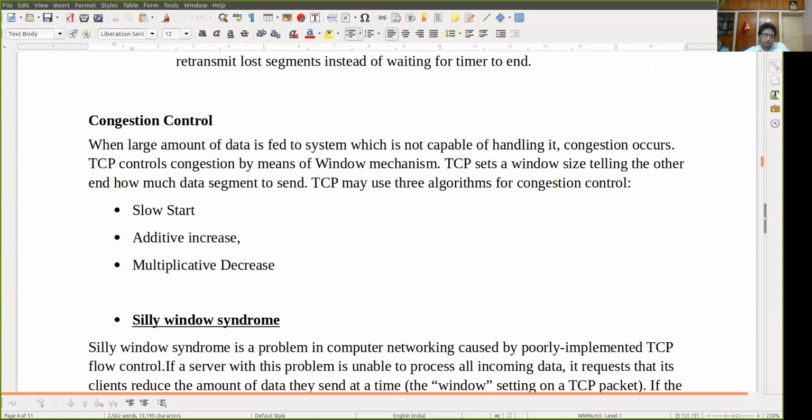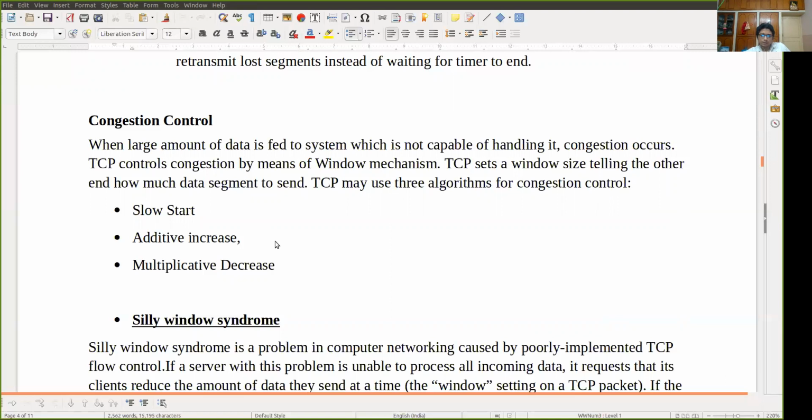So I want to share this with you. Basically, what is congestion control? Why is congestion control needed? Because congestion control is needed either to prevent or to remove congestion in the network. Now there are three mechanisms. First is the slow start mechanism.